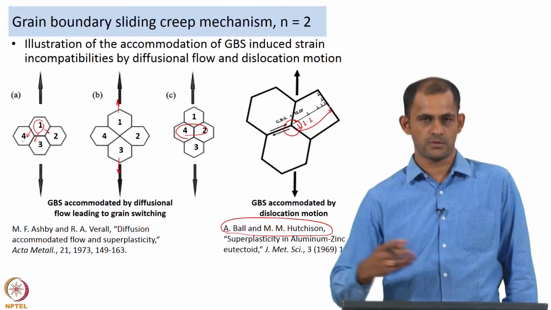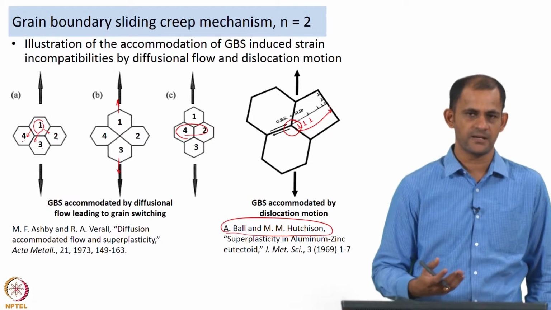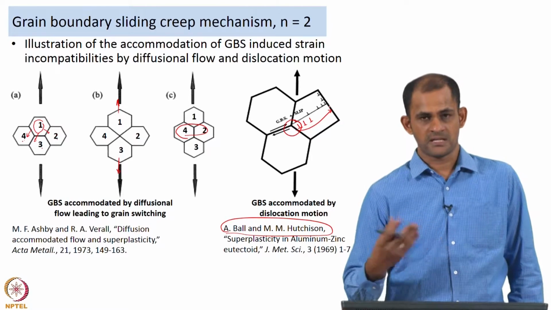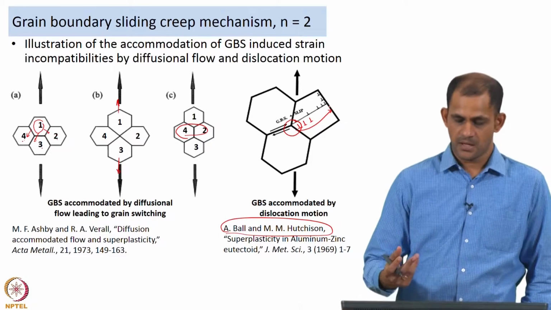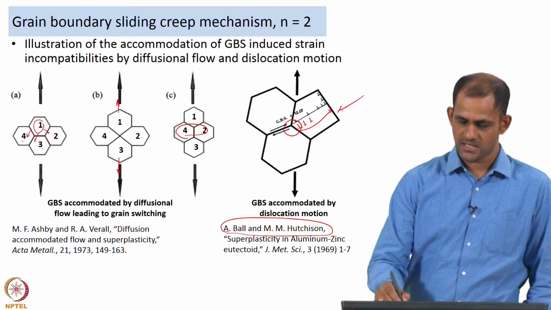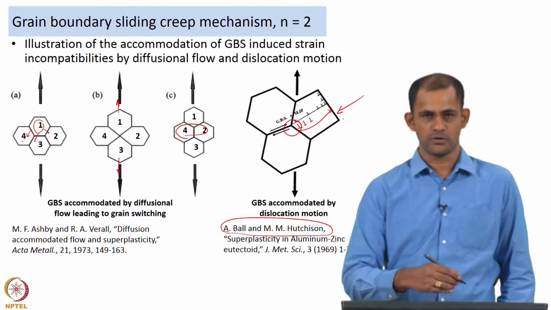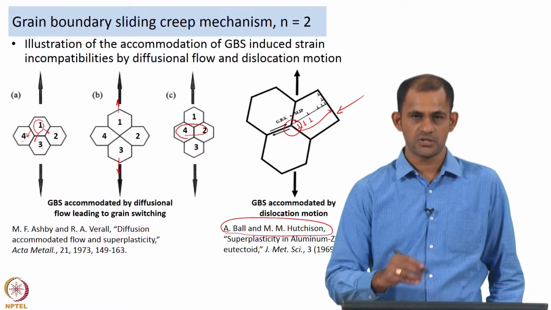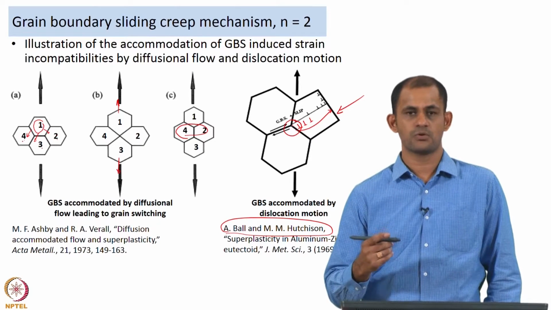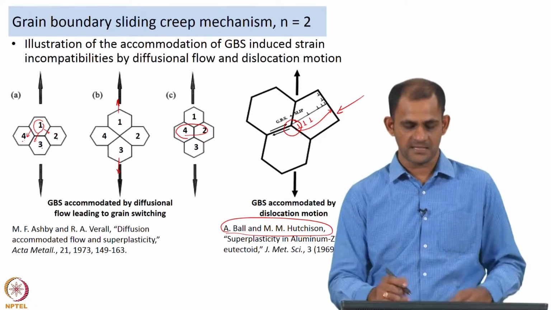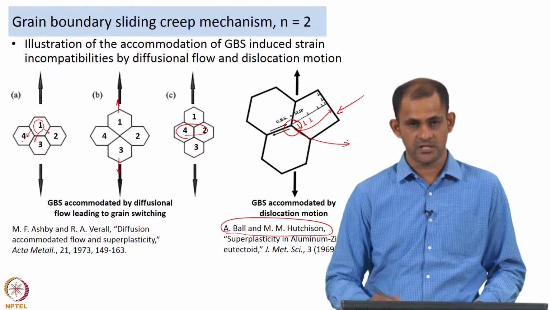As we know, when dislocations encounter a barrier, they start piling up. Once there is a pile up, there is a back stress that acts on the dislocations, which means further emission of dislocations is going to be slowed down, and if the emission is slowed down, then you will have cracks generated in the region.